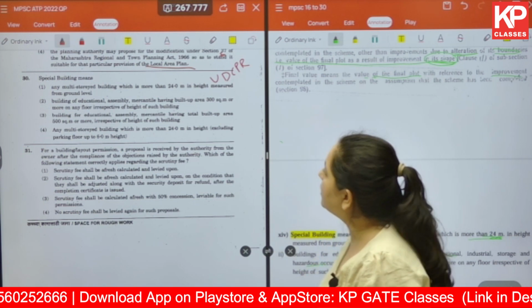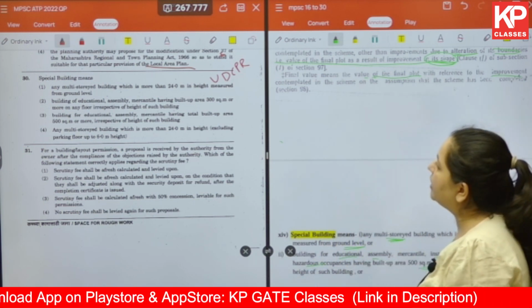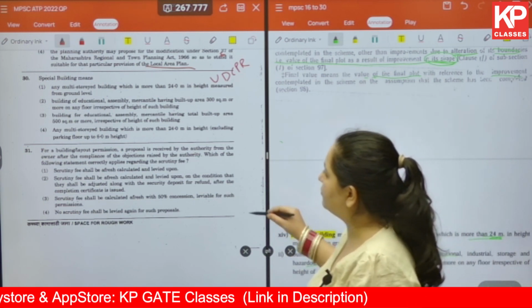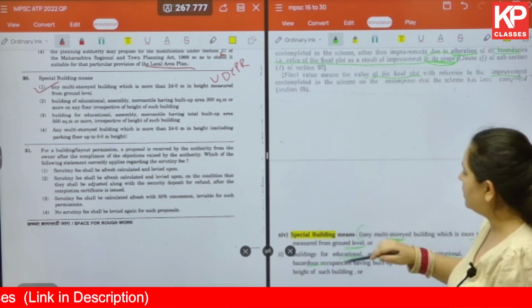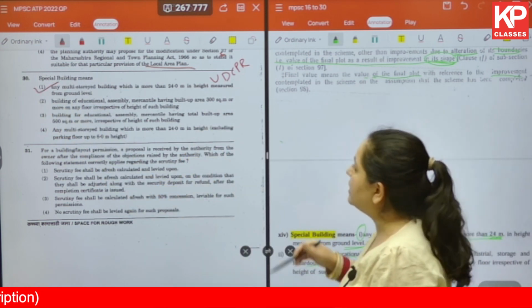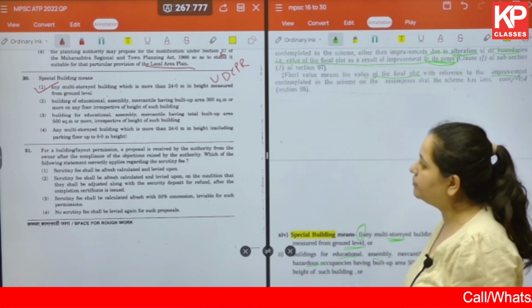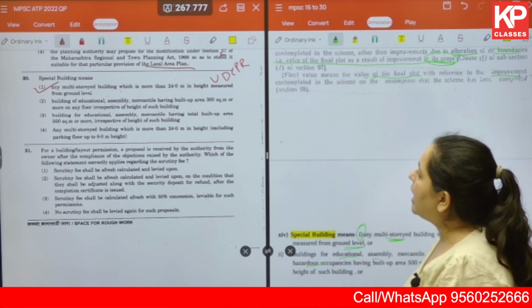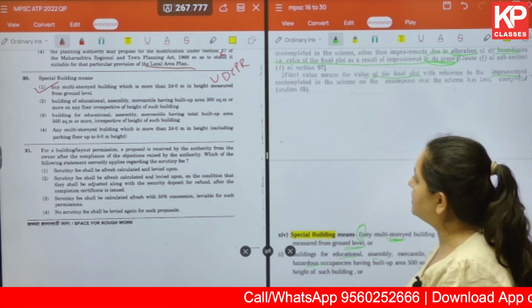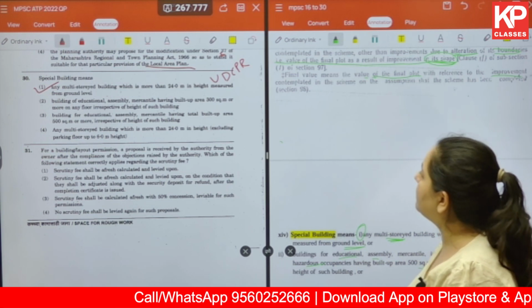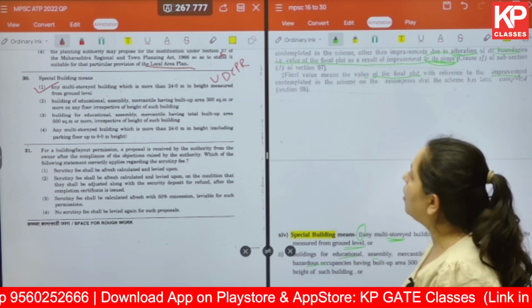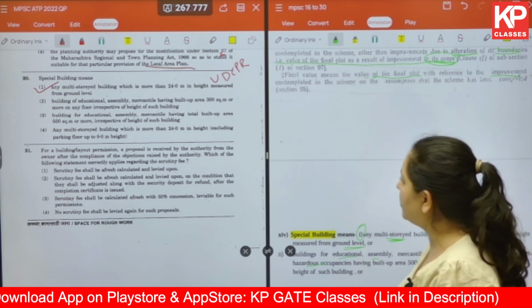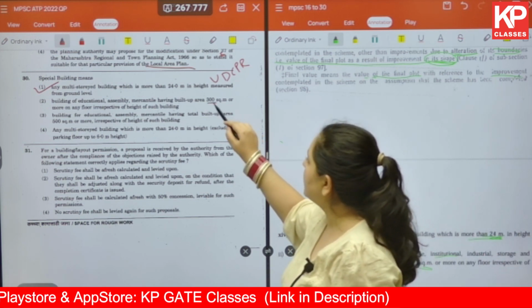Any multi-storied building which is more than 24 meter in height measured from the ground level. We've just seen under option number 1 that it is correct. Let's read through the other options as well. Building of educational, assembly, mercantile having built up area of 300 square meter or more on any floor irrespective of the height, we've seen that this is incorrect.